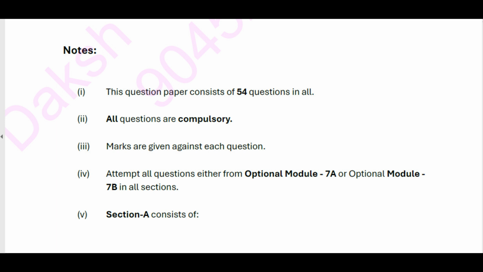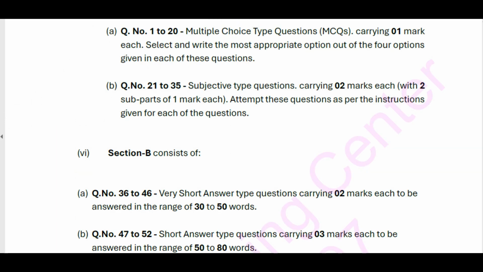Notes. 1. This question paper consists of 54 questions in all. 2. All questions are compulsory. 3. Marks are given against each question. 4. Attempt all questions from optional module 7A or optional module 7B in all sections. 5. Section A consists of: A. Q number 1 to 20, multiple choice type questions, MCQs, carrying 1 mark each. Select and write the most appropriate option out of the 4 options given in each of these questions.